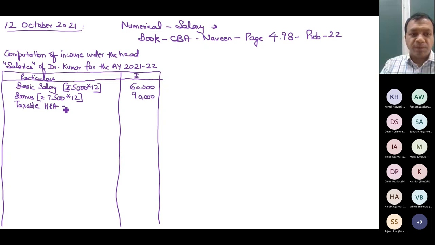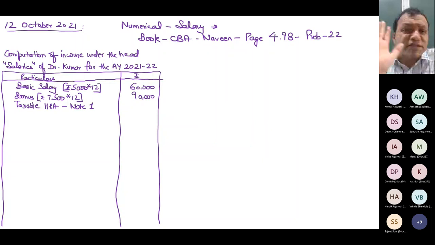Taxable HRA, note 1. Now make sure that whenever you attempt any numerical, do not start from the note. The examiner is not asking for these working notes. Though you have to prepare working notes, the examiner is asking for salary income. So be professional in your approach and first present the format of computing this salary, and then start the working note. So leave some lines blank whenever such a question comes.